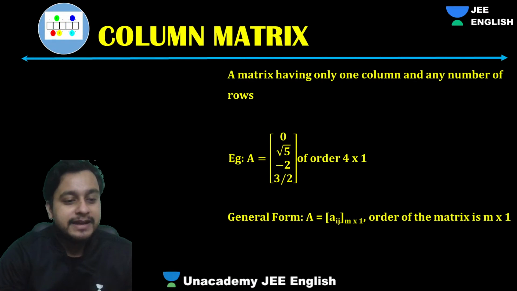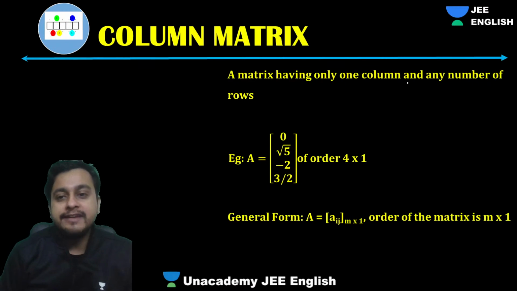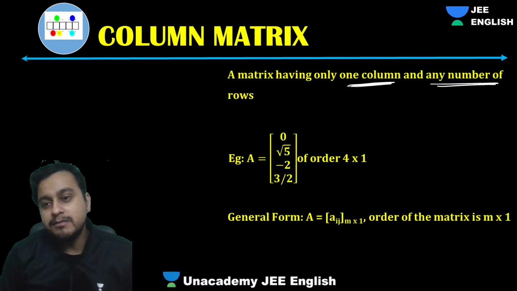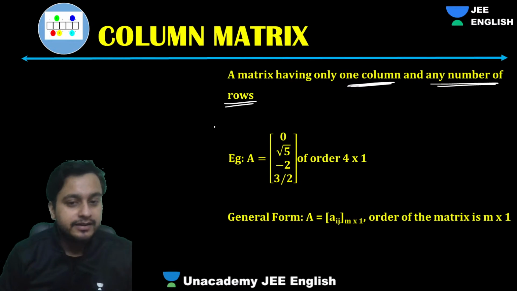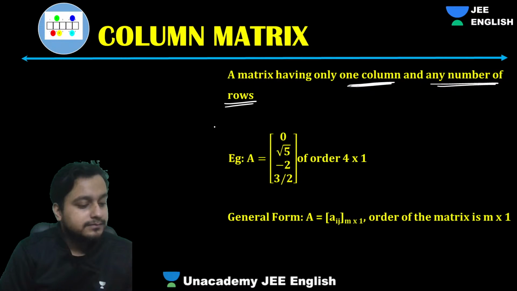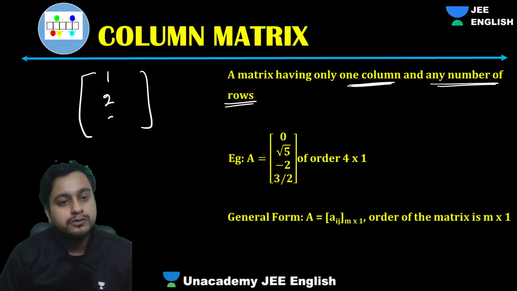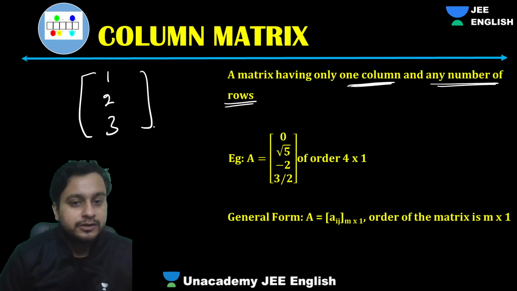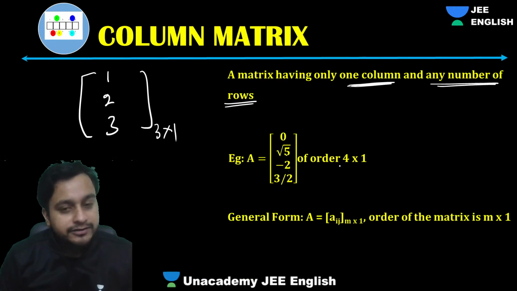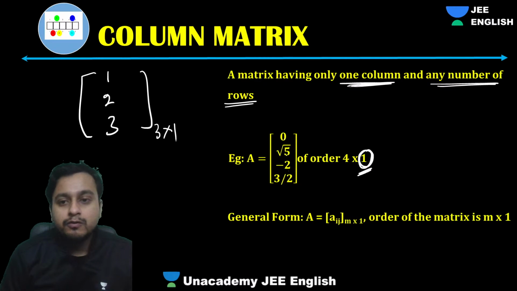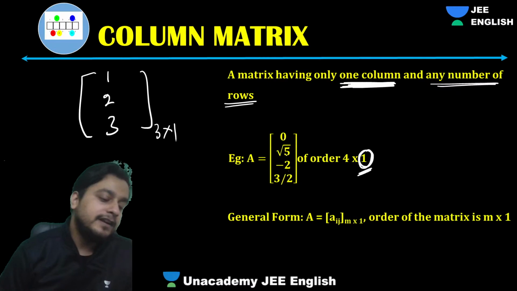A matrix having only one column, and any number of rows, rows can be anything. It can be 2, 3, 4, 5, 10, 100. That will be a column matrix. Like here, 0, root 5, minus 2, 3 by 2. Or one more example, 1, 2, 3. This is a column matrix of order 3 cross 1. What does this 1 mean? 1 means one column.